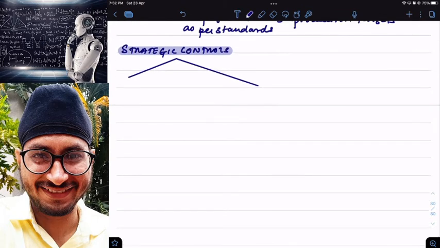Reason number one: the strategy is being implemented as planned. Everyone is implementing the strategy as per the requirements of the plan that top level management has prepared.